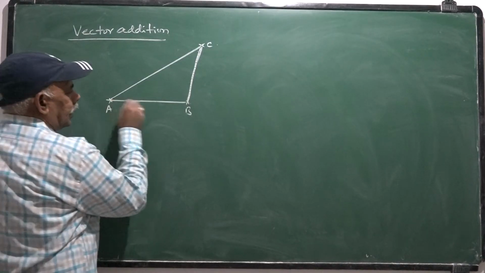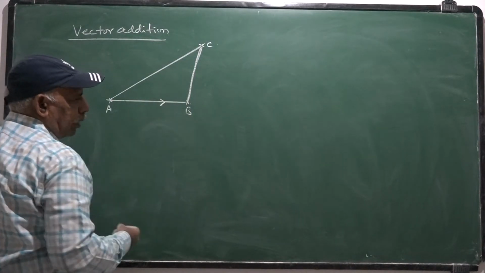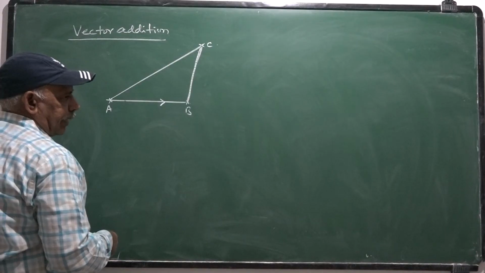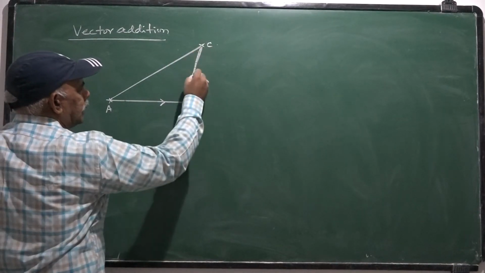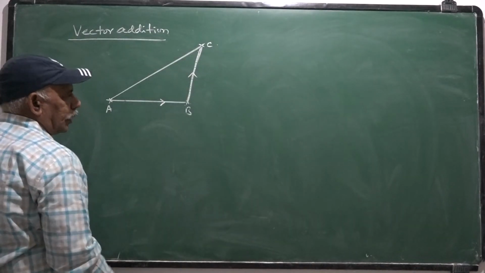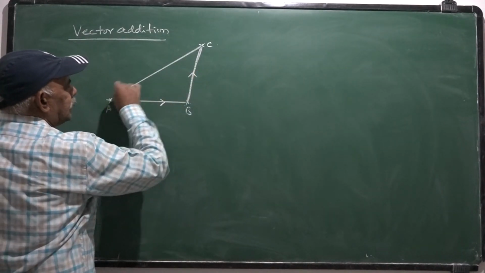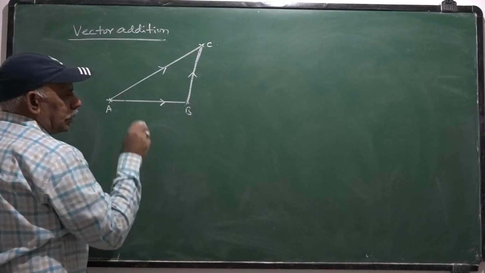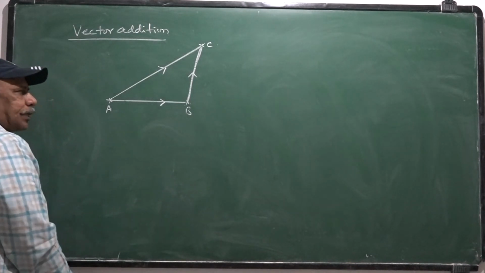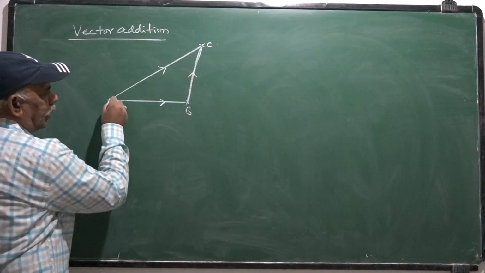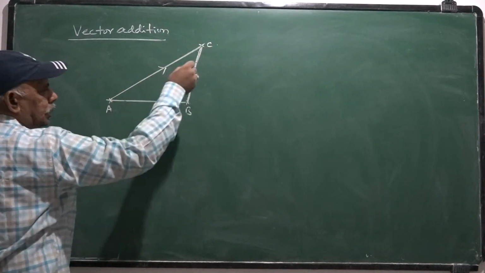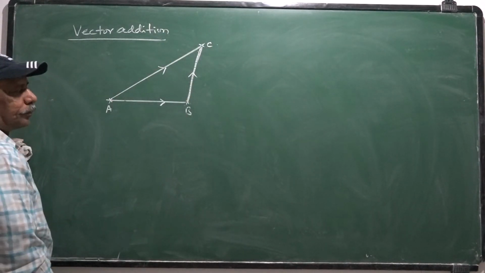Once you consider AB as a vector, this is one vector and BC is another vector, then the sum of these two vectors gives us the resultant of these two vectors, which gives us the vector along the displacement. That means AB bar plus BC bar is denoted by AC bar.